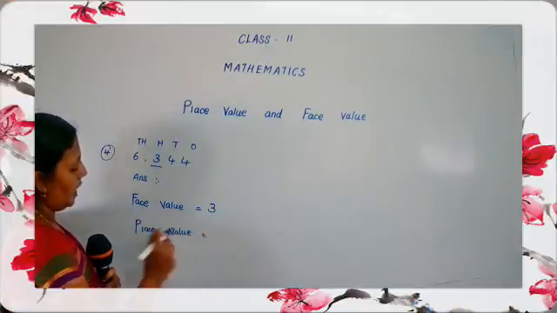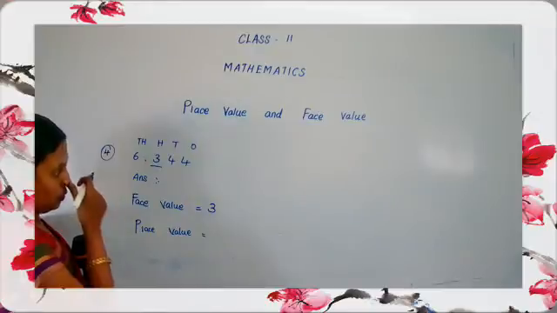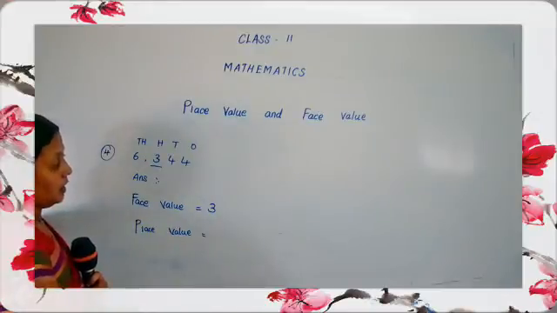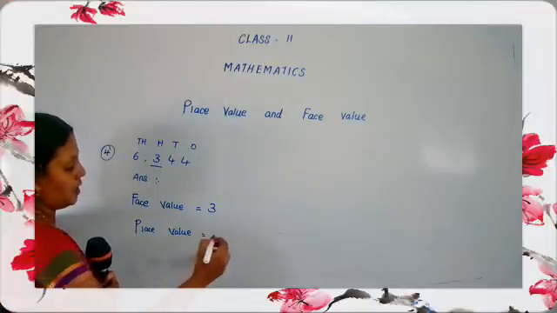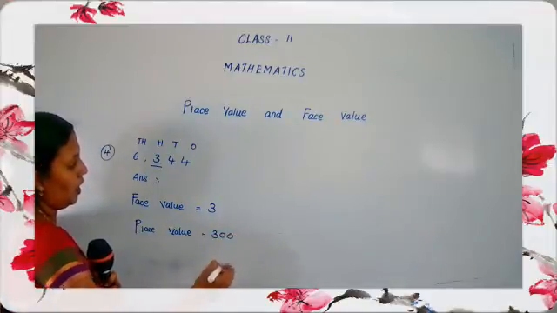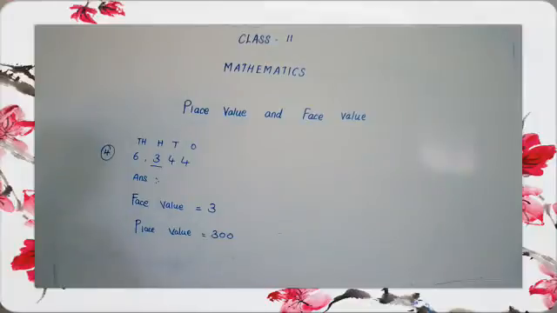Which number is underlined? 3. 3 is in which place? Hundreds place. So we have to write 300. 3 multiplied by 100 is equal to 300. Do you understand, children?